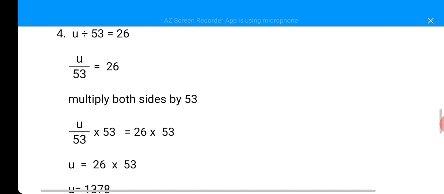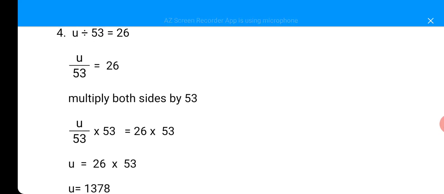For example 4, you have u divided by 53 is equal to 26. Look at it. Here, you can rewrite your u divided by 53 as u all over 53 is equal to 26. I told you when you have division, you multiply both sides by the same number. Now, you are going to multiply u all over 53 times 53 is equal to 26 times 53.